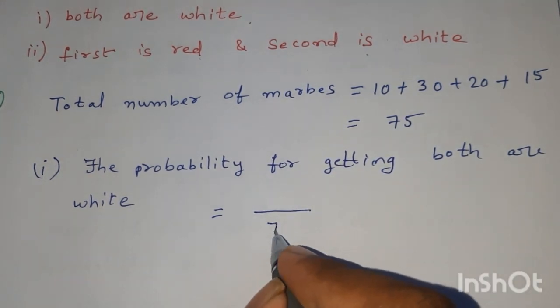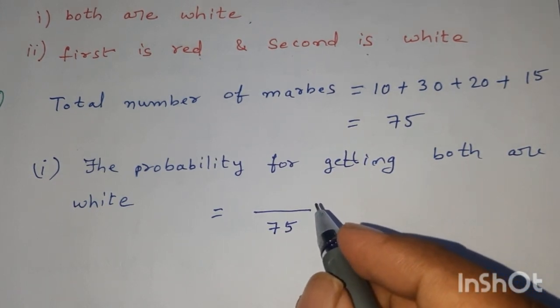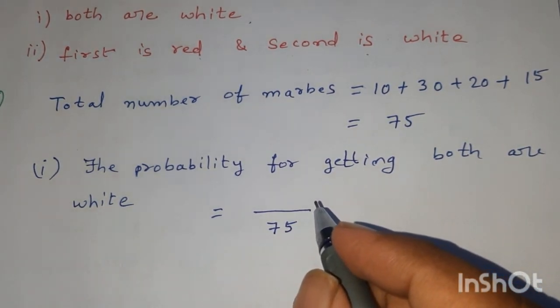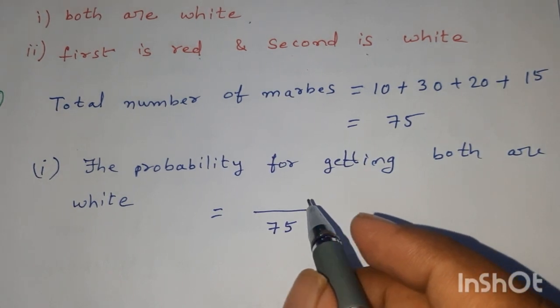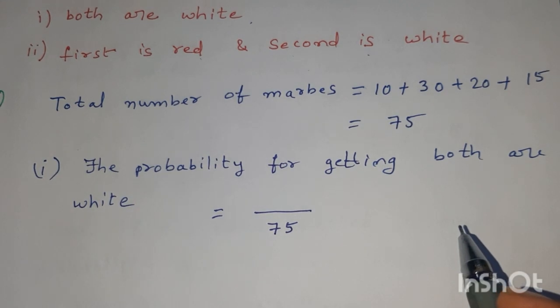There are totally 75 marbles, therefore 75 exhaustive cases are there to select a single marble, but that single marble must be a white marble.